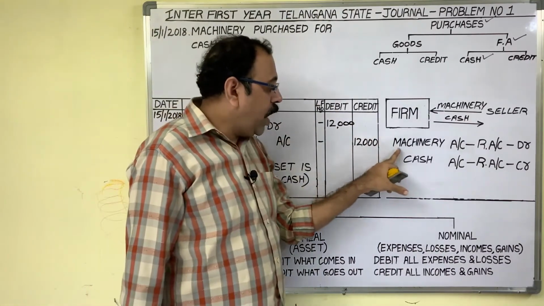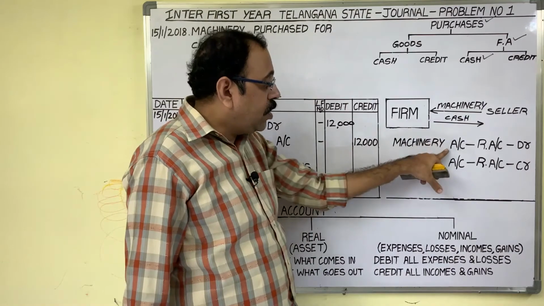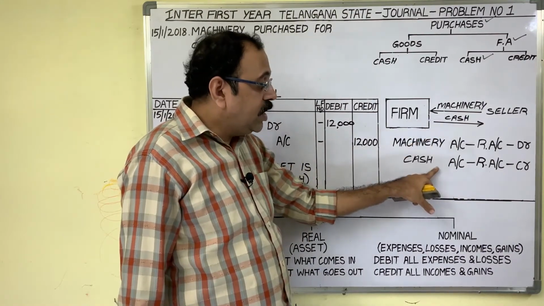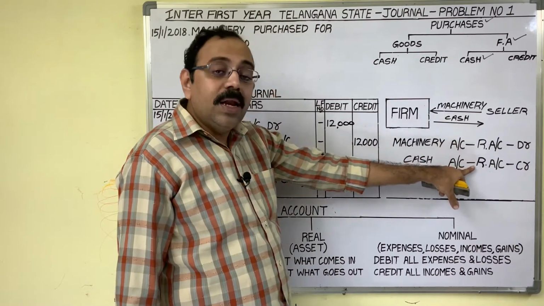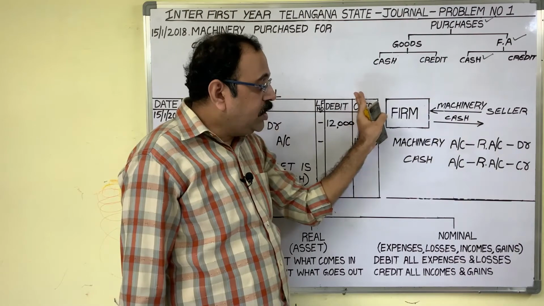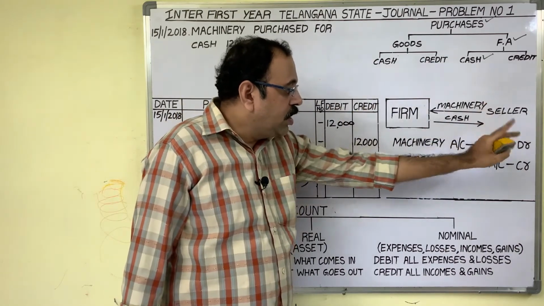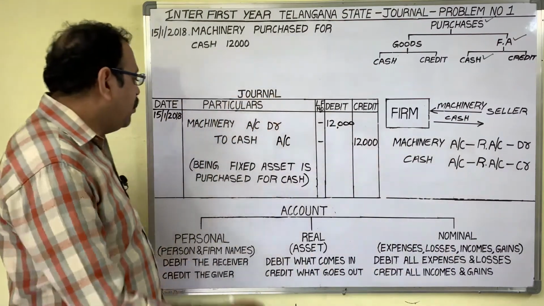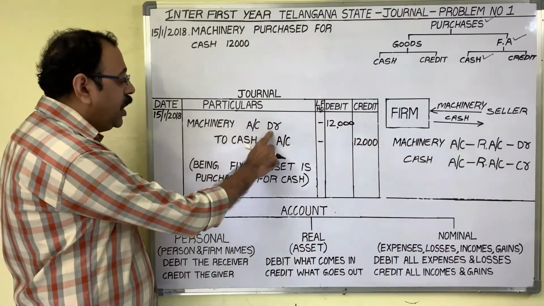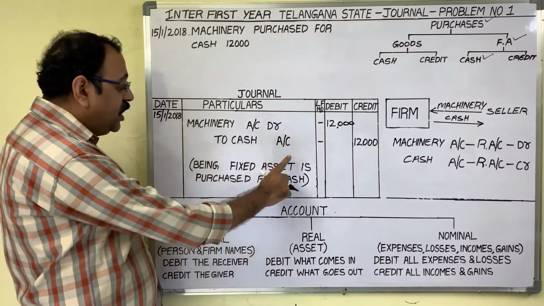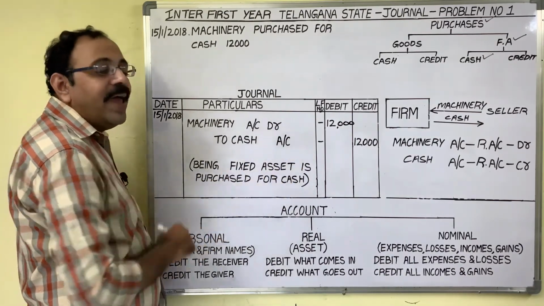Now, two accounts are machinery account and cash account. Both are assets, therefore both come under real accounts. Real account rule: debit what comes in, credit what goes out. Machinery is coming, cash is going. So the final entry is machinery account debtor to cash account, being fixed asset is purchased for cash.